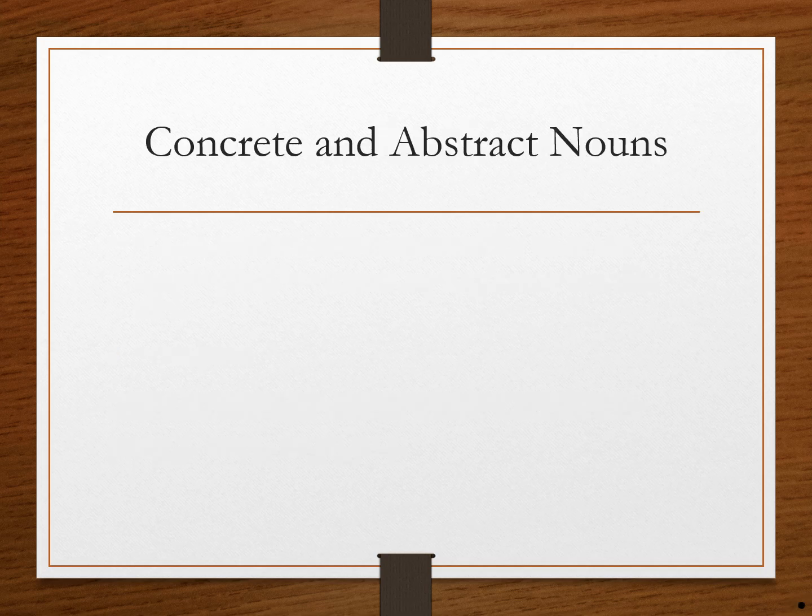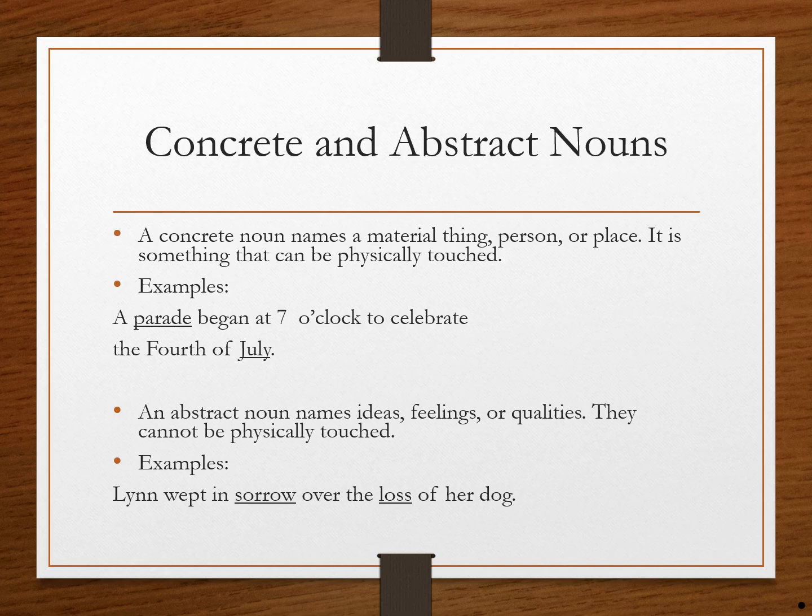Next one is concrete and abstract noun. A concrete noun names a material, thing, person, or place. It is something that can be physically touched. A parade began at 7 o'clock to celebrate the 4th of July. Next one, abstract noun. An abstract noun names ideas, feelings, or qualities that cannot be physically touched. Len wept in sorrow over the loss of her dog.